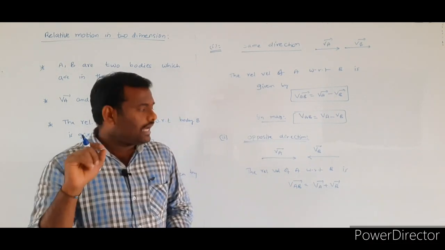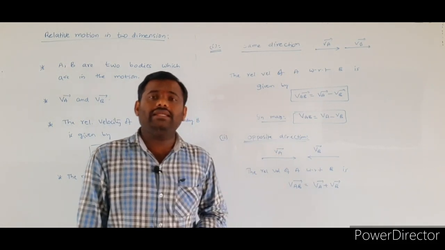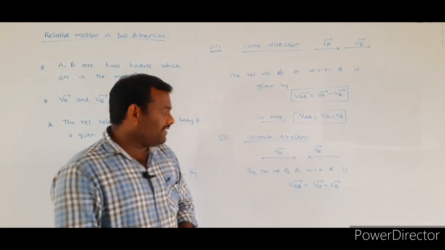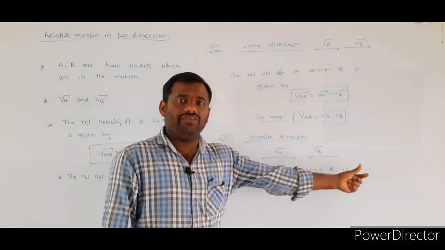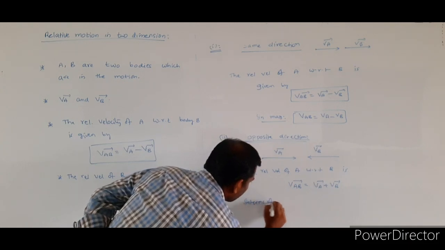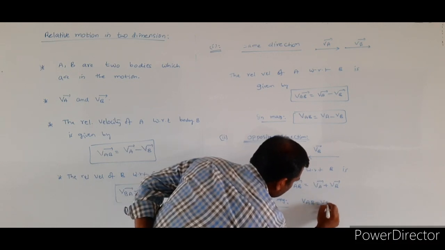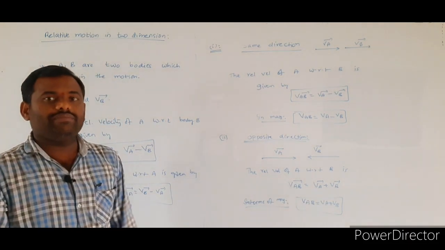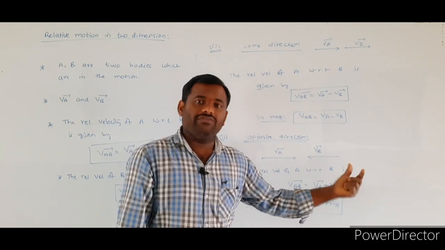Whenever two bodies are traveling opposite to each other, their relative velocity is given by VAB bar is equal to VA bar plus VB bar. In terms of magnitude, VAB is equal to VA plus VB.